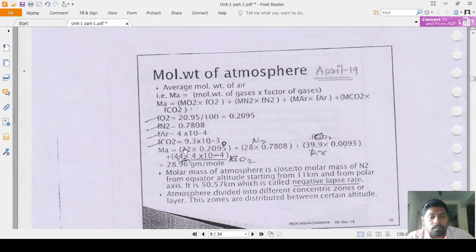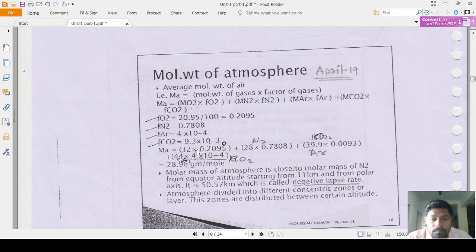When you put the values in this equation, the factor for oxygen, nitrogen, argon and carbon dioxide, with their molecular weights: for oxygen that is 32, for nitrogen 28, for argon 39.9, for carbon dioxide 44.